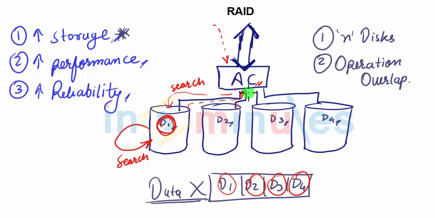Now what is the term called overlap? Untold to you, in the background, when the search was taking place over here, the array controller, knowing the fact that D2, D3, D4 are available on disk 2, disk 3 and disk 4, will parallelly tell each of the disks to search for the respective blocks D2, D3 and D4.